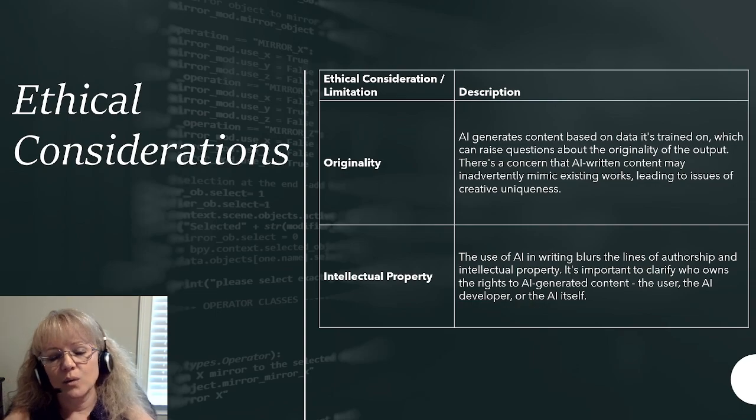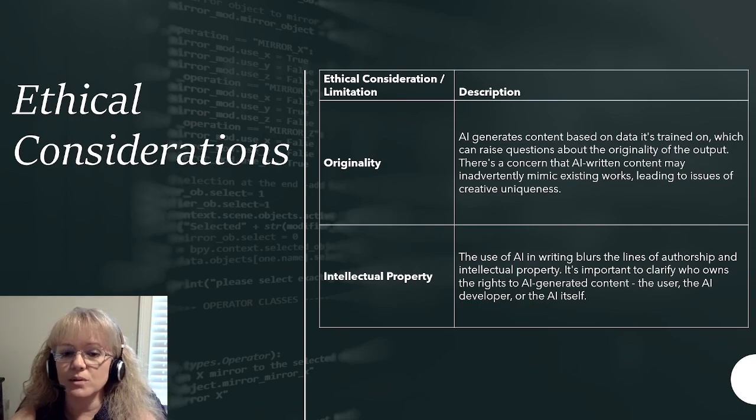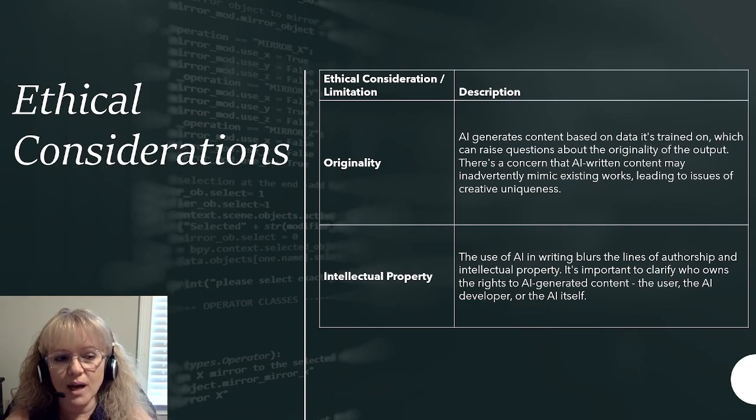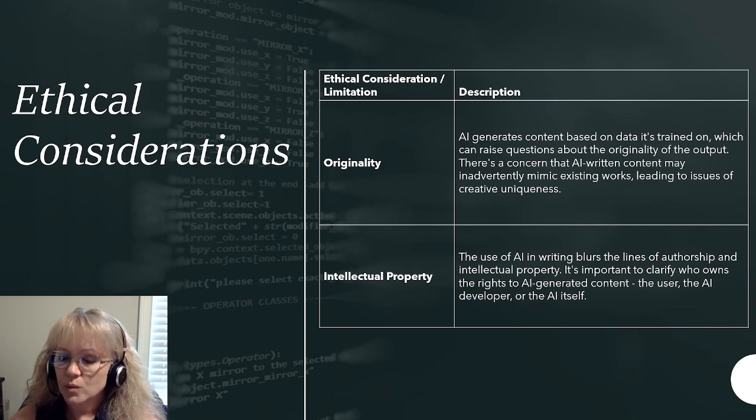Okay, like I said, we can have all these really cool things and tools and gadgets, but we have to always keep in mind what could come from it. So we watch out for it. We help, as we get older, we help set laws that protect humanity from the potential negative outcomes of computers. So originality. AI generates content based on data it's trained on, which can raise questions about the originality of the output. There's a concern that AI content may inadvertently mimic existing works, leading to issues of creative uniqueness.